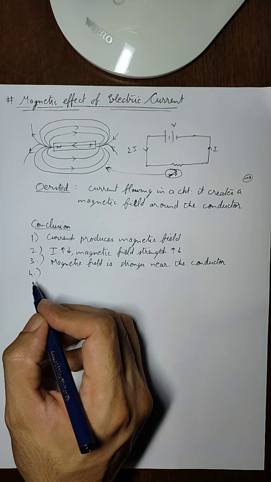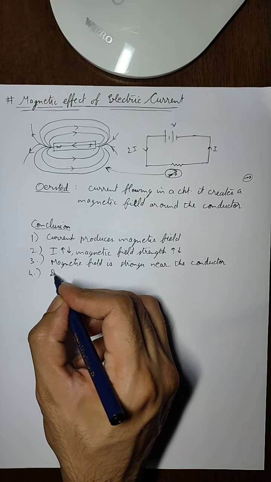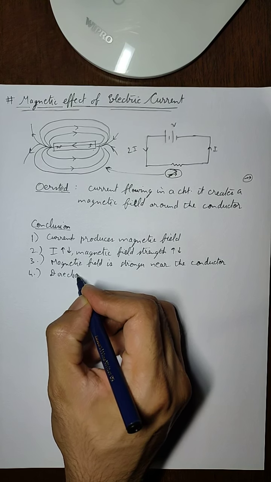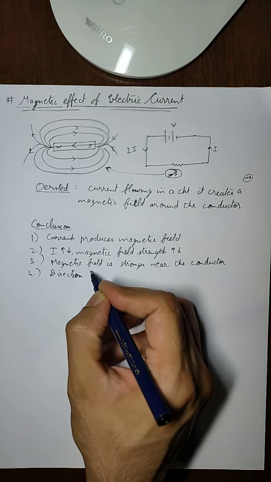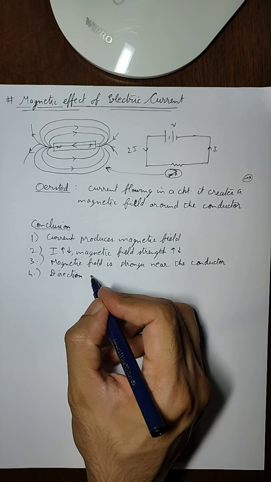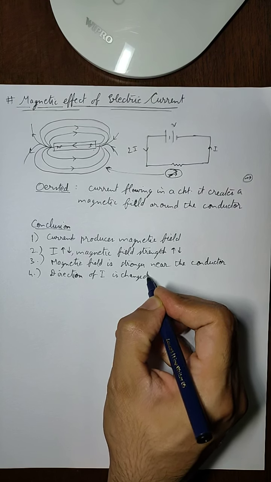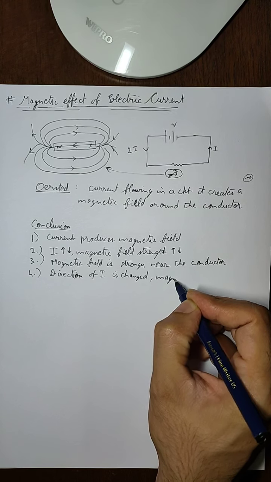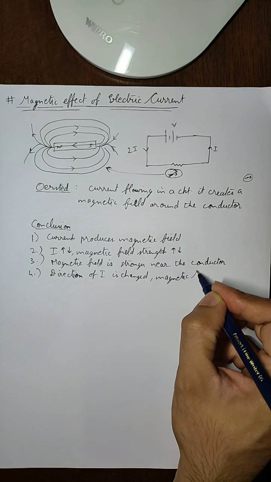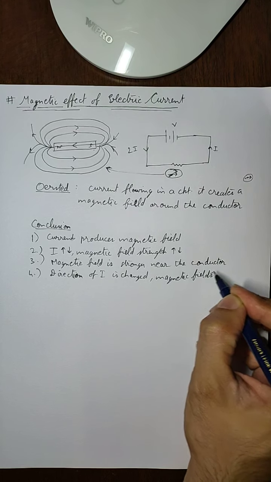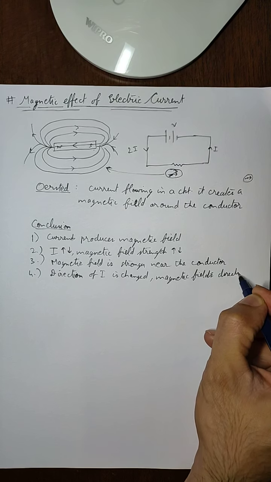Another conclusion that was drawn, and this is a very important conclusion, is that if the direction of current is changed, the magnetic field's direction also changes.